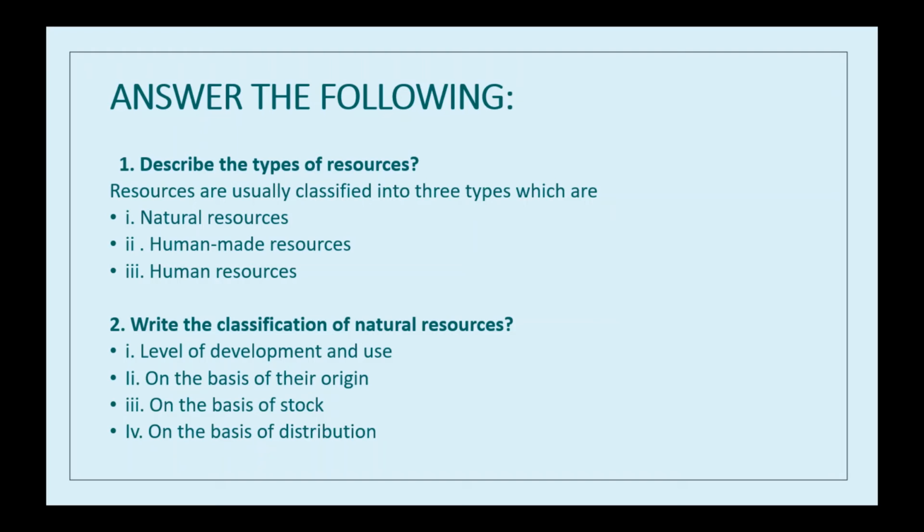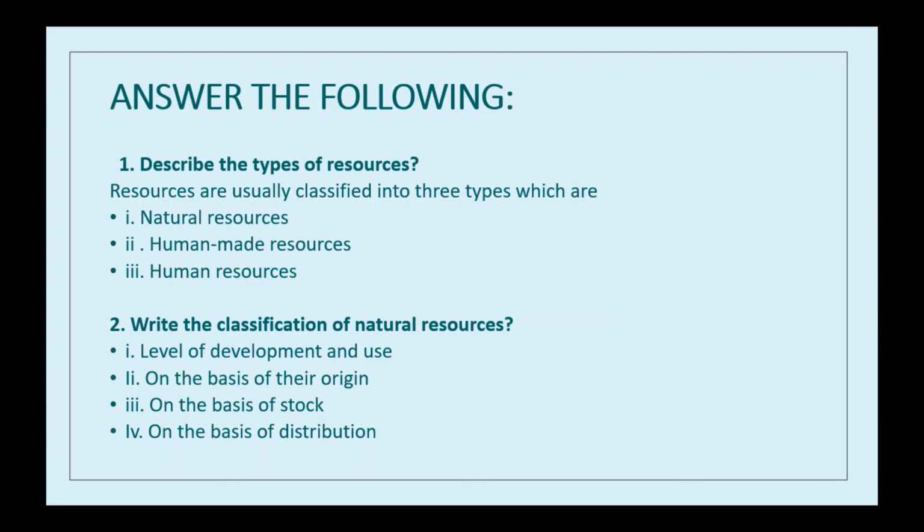Now, write the classification of natural resources. See, natural resources are classified into different groups depending upon their level of development, on the basis of their origin, on the basis of stock, and on the basis of distribution. Okay, now let's discuss the level of development and use.